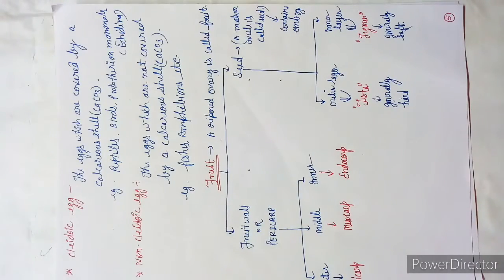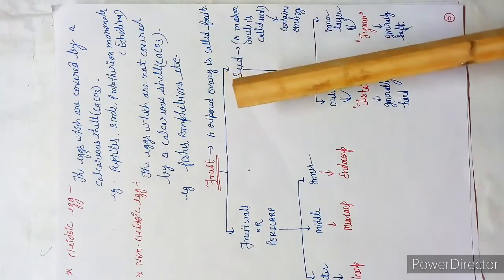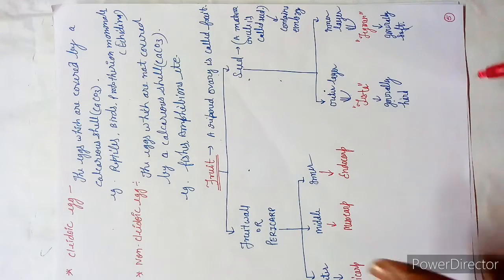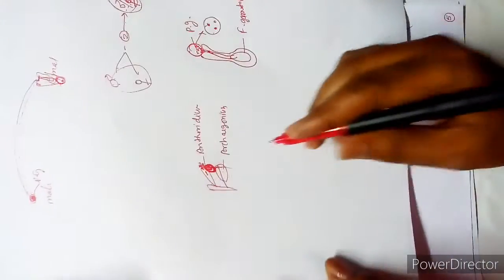Fruit, ripened. See, about fruit we will be discussing in chapter 2 in very much detail, but here is only, I can say, a trailer. Okay students, ripened ovary is called fruit. Another definition may be a mature ovary is called fruit. Fruit is divided into two parts, fruit valve and seed. So students, let me tell you all, suppose this is a mango.